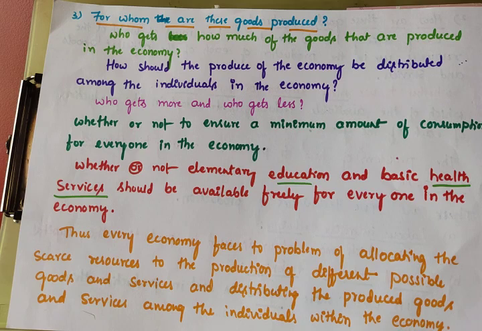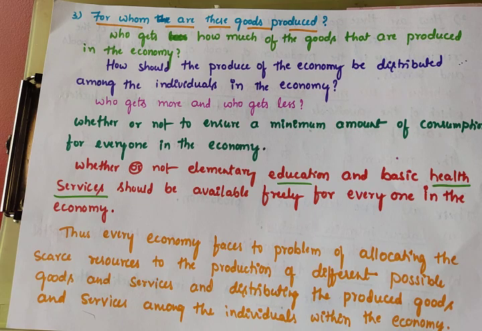The common basic things like rice, oil, salt, these things are provided by the government. For what purpose? For the sake of poor people, to at least ensure a minimum amount of consumption for everyone in the economy. For this sake only, the government distributes goods and services which are basic needs, necessary goods, providing food to increase their welfare, through PDS, fair price shops, the public distribution system.